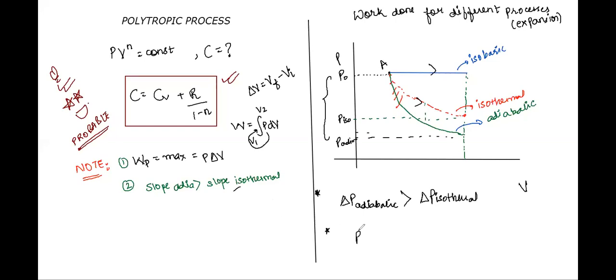Similarly, you can also see that when I'm talking about the final pressure values, of course, the fall is higher in adiabatic. That means the final pressure will be lower. I will repeat. See here, the fall in adiabatic is higher. Therefore, final pressure will be lower, right? So we will write this if we are talking about final pressure.